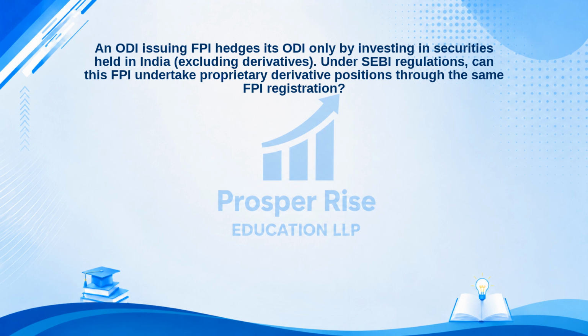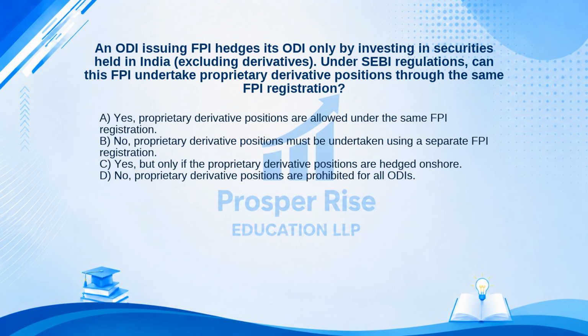An ODI issuing FPI hedges its ODI only by investing in securities held in India, excluding derivatives. Under SEBI regulations, can this FPI undertake proprietary derivative positions through the same FPI registration? Here are your options. A. Yes. Proprietary derivative positions are allowed under the same FPI registration. B. No. Proprietary derivative positions must be undertaken using a separate FPI registration. C. Yes, but only if the proprietary derivative positions are hedged onshore. Or D. No. Proprietary derivative positions are prohibited for all ODIs.